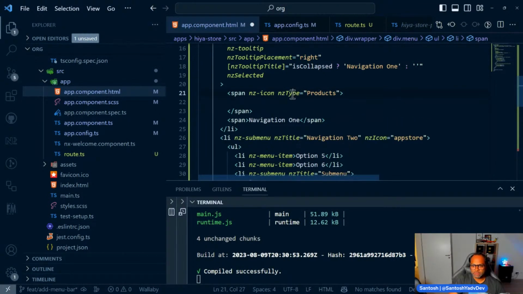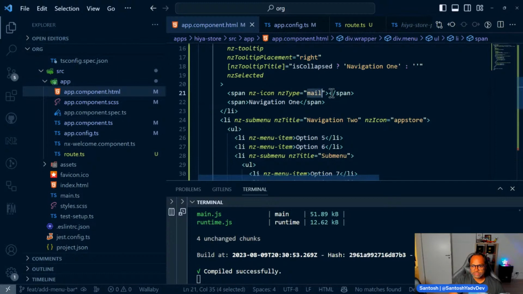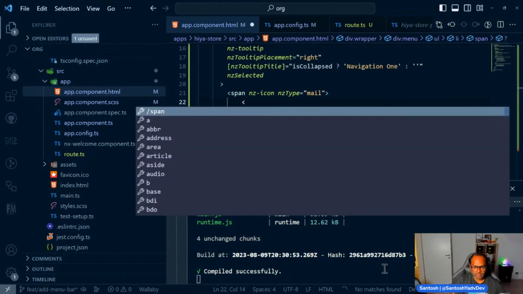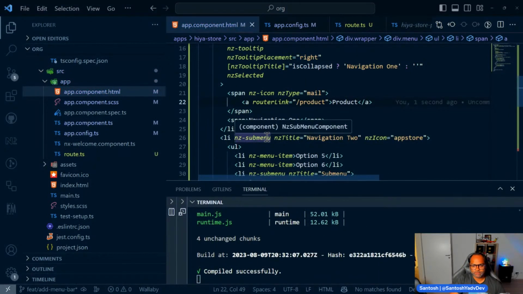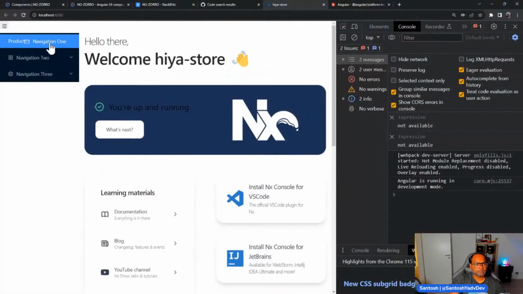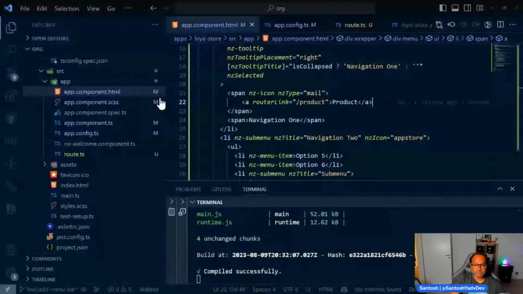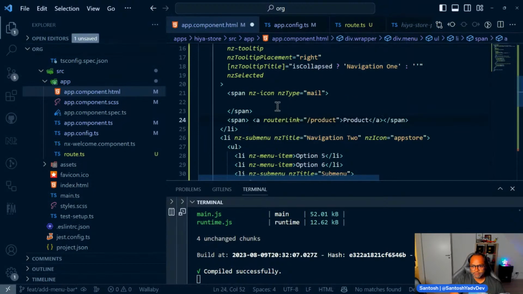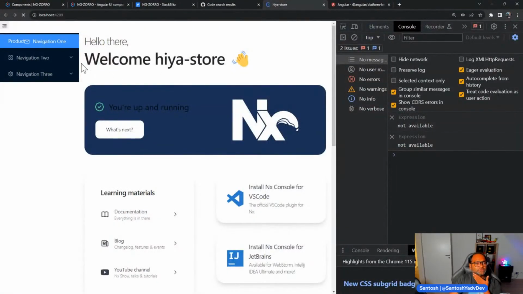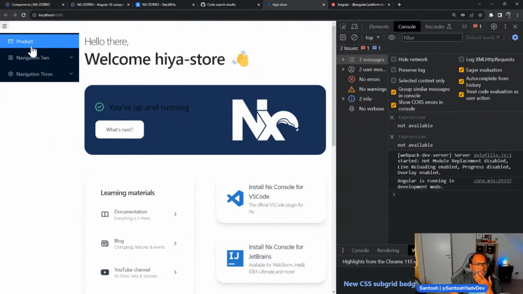what is this NZ type? Oh, okay, this is icon type. I think it should be the same. I'll just keep it the same and then add an anchor tag here, which says router link product. Big mistake. So we did some mistake. So navigation one, I think it should be here, router link. Nice. And why doesn't it work?